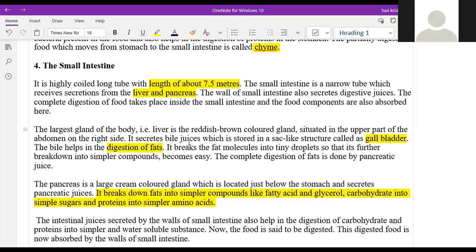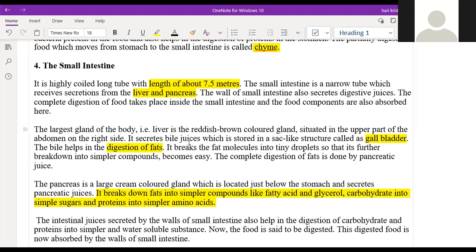So what is the main important role of the bile juice? It helps in the digestion of fats. It helps break down the fats into simpler compounds, simpler molecules. So this is the main role of the bile juice, which is secreted from the liver.